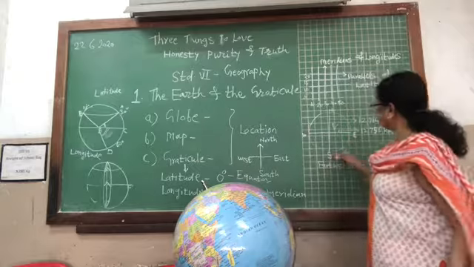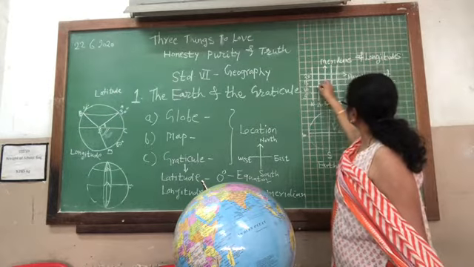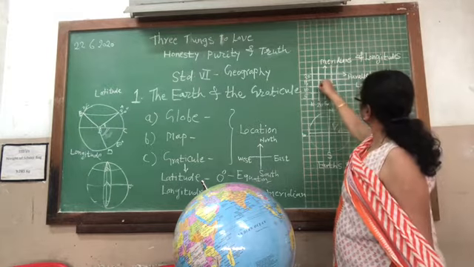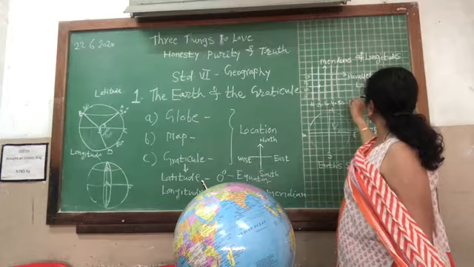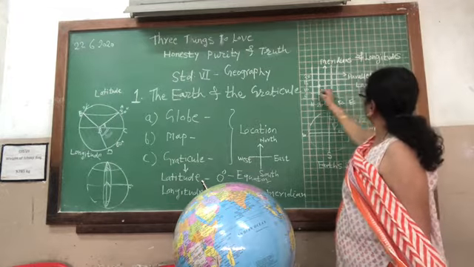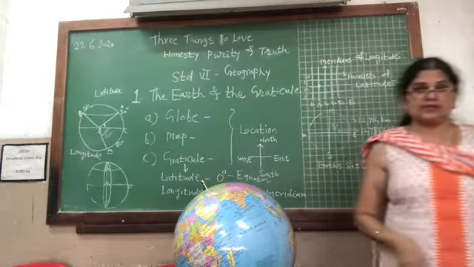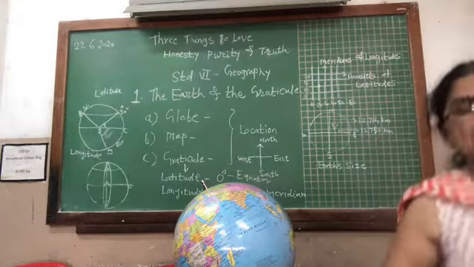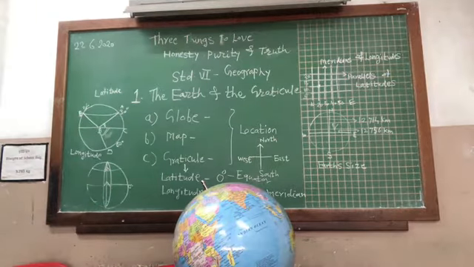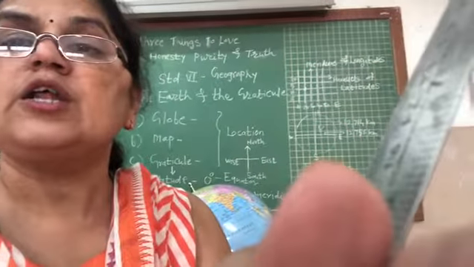Now, if I want to know where a place is located, if the place is located over here, I'll say that the place is located at 20 degrees east and 10 degrees northern latitude. We have learned the location of India, the location of China, the location of USA, and that is why it is very important to identify the location of a place.